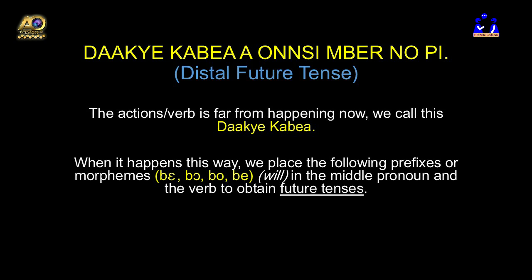prefixes or morphemes that are attached. All 4 prefixes mean will in English, but in Fante we have separate instances or separate occurrences that ensure each usage. I'm going to take each of the 4 prefixes or morphemes and explain to you the rule that applies, as well as when it is necessary to use what in a sentence. Let's take be. Now, how do we apply be, or when do we use be to express ourselves in the distal future tense?